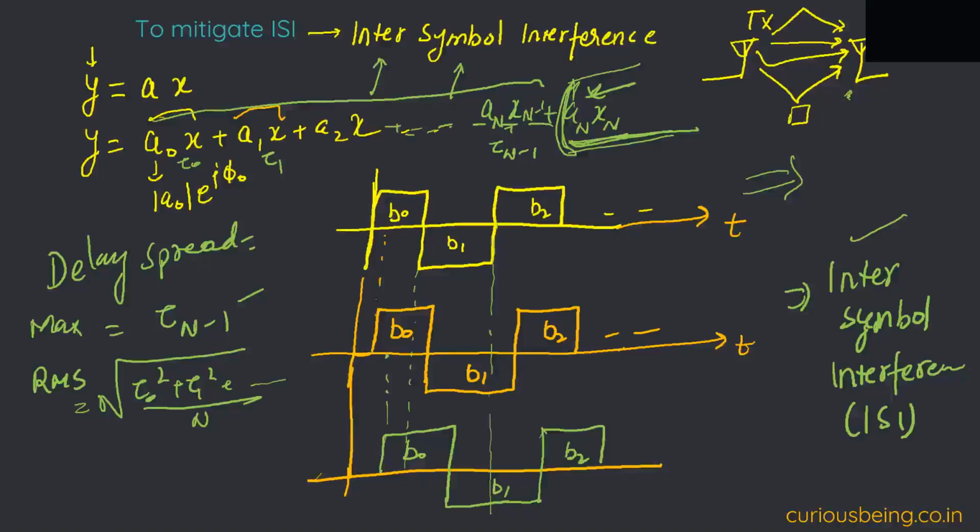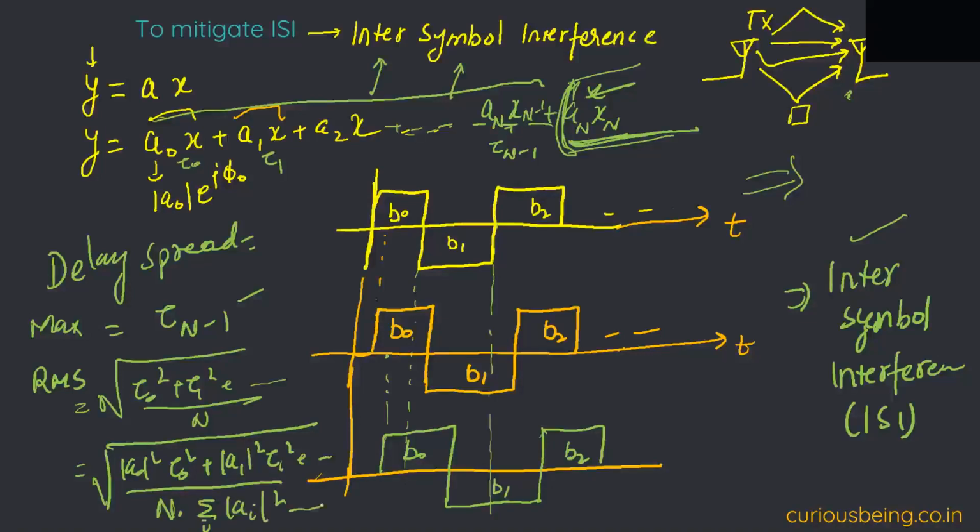We take each and every power, let's say A0, A1, and AI. We define the powers as mod of AI square, and we normalize that with respect to the total power. Then we can do something accordingly, like average delay, into summation of mod AI square. Yes, that is also a valid definition. But I think we say it as some weighted RMS or something. So this is nothing but a weight, right? When we divide this by the total power summation, each and every power is a weighted summation kind of thing.